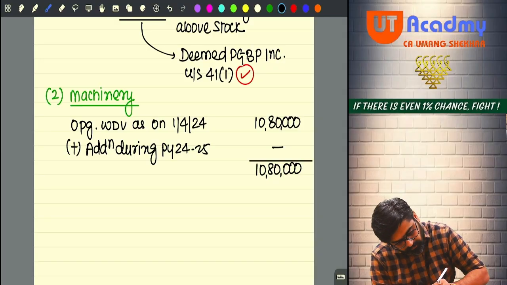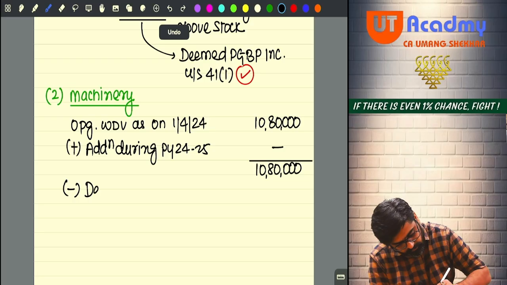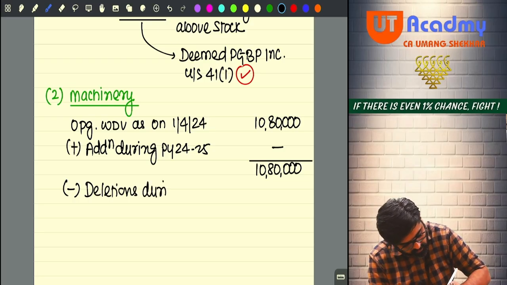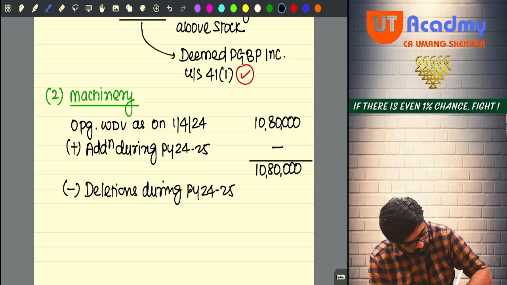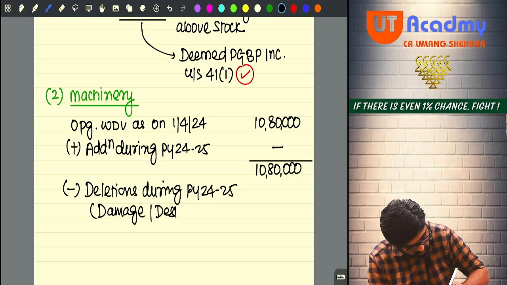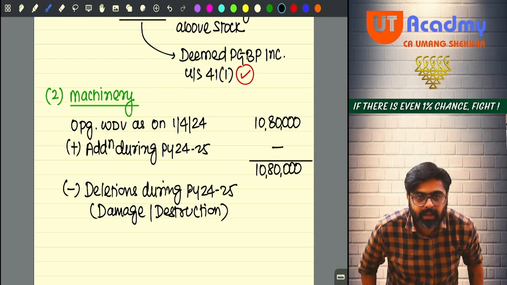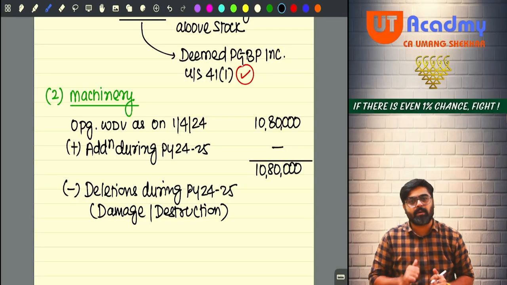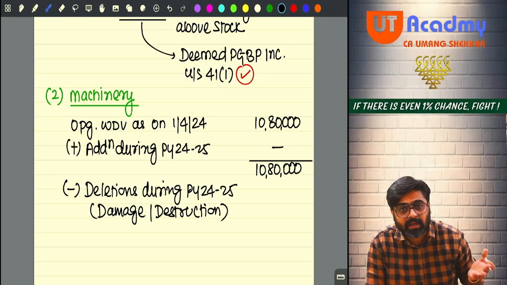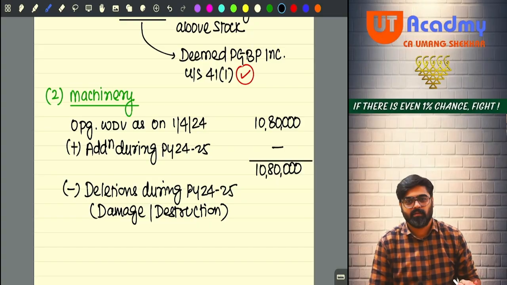So what I will do, I will reduce deletion during previous year 24-25. This is damage or destruction. Now tell me, on damage or destruction, meaning on this deletion, whatever amount you will receive, can I say you are recovering that cost only?